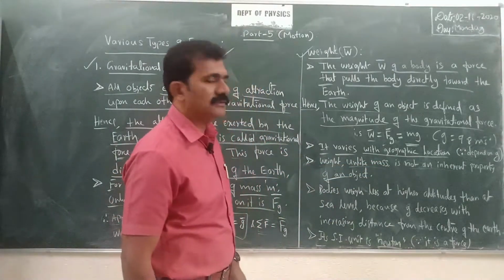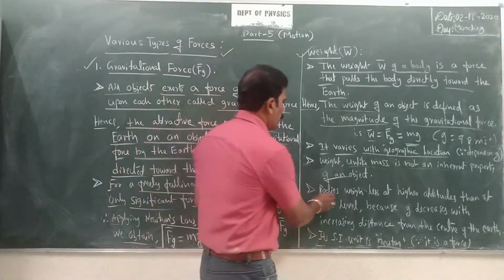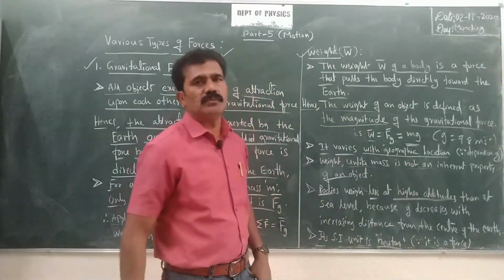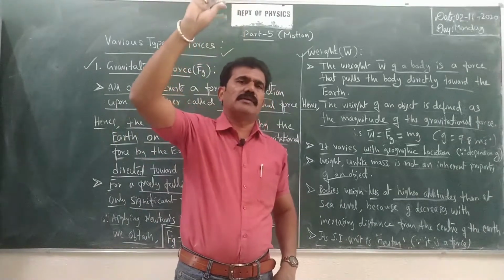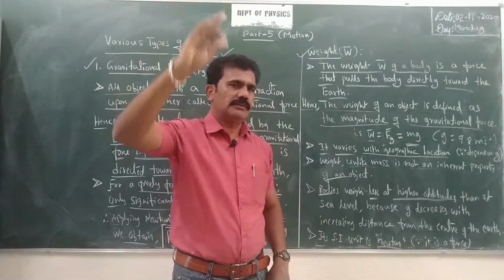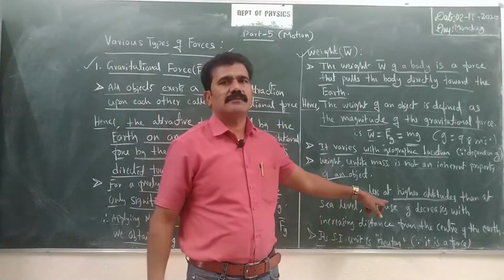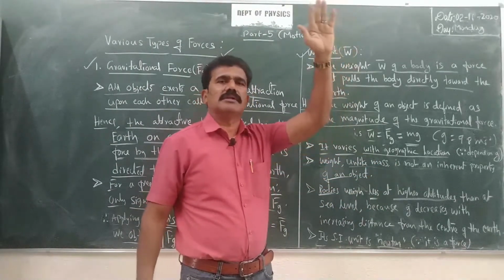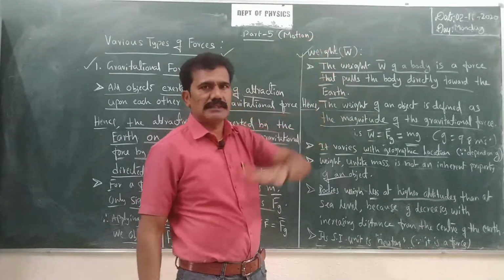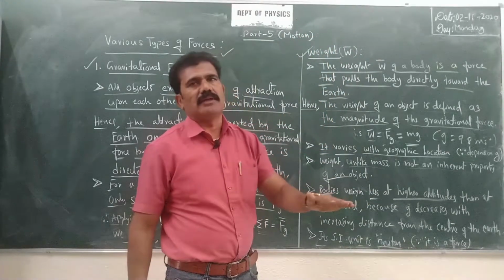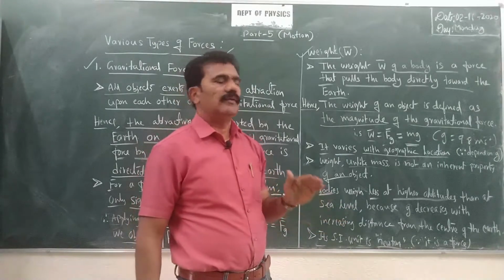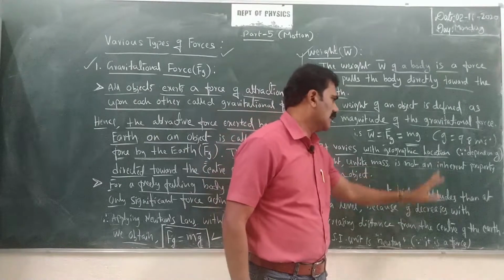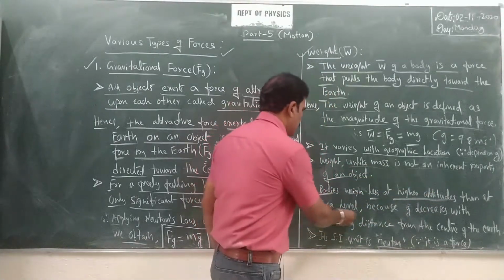So look at the next point. Bodies weigh less at higher altitudes. As you move to higher altitudes from the surface of the earth, what will you think about the weight? The weight becomes lesser and lesser as you move away from the surface of the earth. If you compare to sea level, the weight of the body will be lesser as you move towards higher altitudes than sea level.